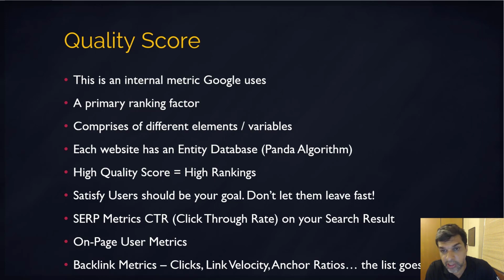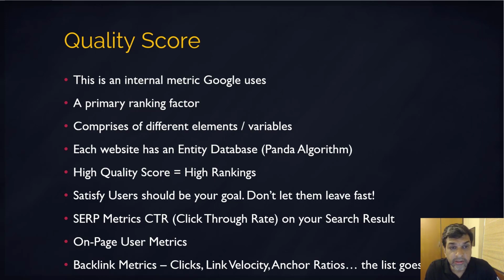They quickly hit the back button in the browser, go back to Google, and click on another result. We absolutely want to avoid that. We want to terminate the user's search intent. That's a very important factor. We want to satisfy the user and keep them clicking within our site. We don't want them to go back to Google, which is an indicator to Google that they did not find what they were looking for in the first place. We want to avoid that.